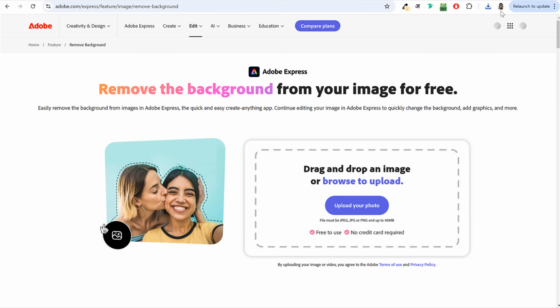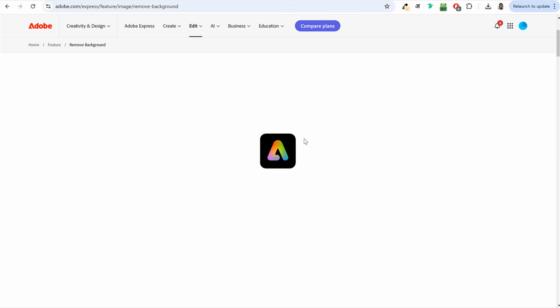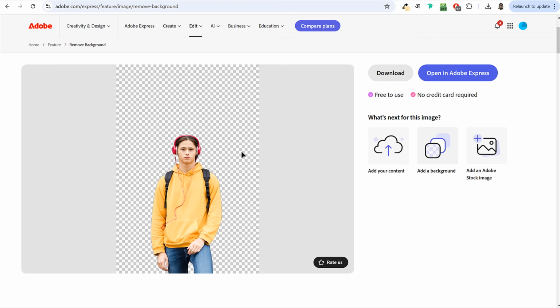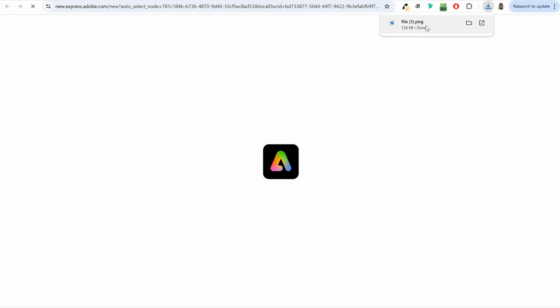Now you can upload your image. What I'll do is simply drag and drop the image over here. Once it uploads the image, it will automatically remove the background for you and give you the image without the background. Let it load for a few seconds. Here, as you can see, it is loading. All right, now as you can see, it is done. This is how it looks. Now you can simply go ahead and click on download. As you can see, a new file is downloaded. Since we have the image, now we can do all the other things.